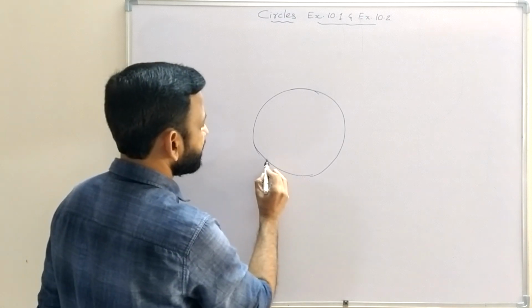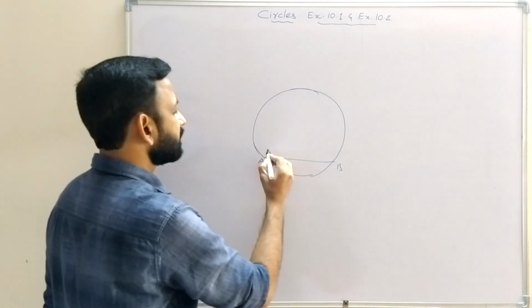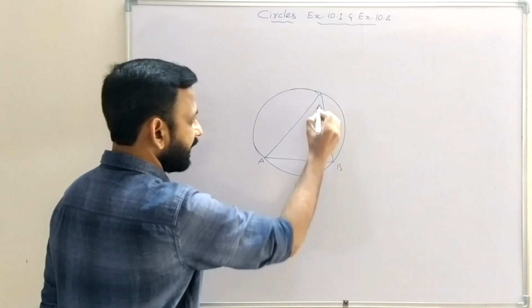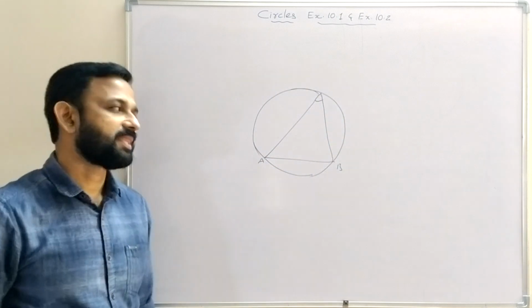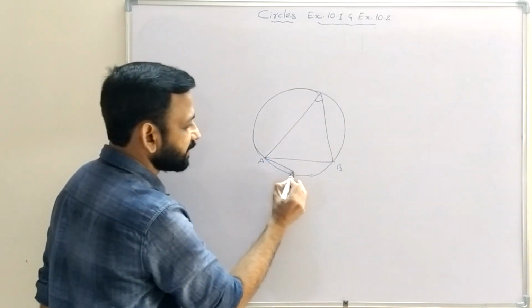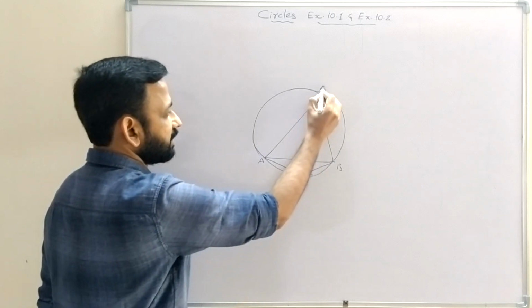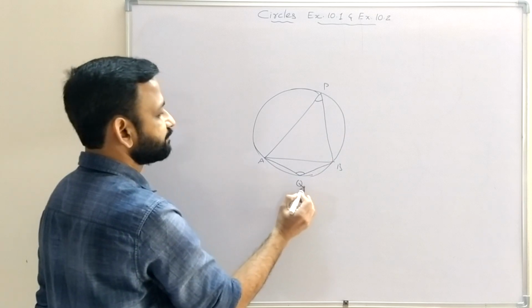Suppose this is chord AB of the circle. Then this is the angle subtended by chord AB at a point on major arc, and this is the angle subtended by chord AB at a point on minor arc. Angle APB and angle AQB.